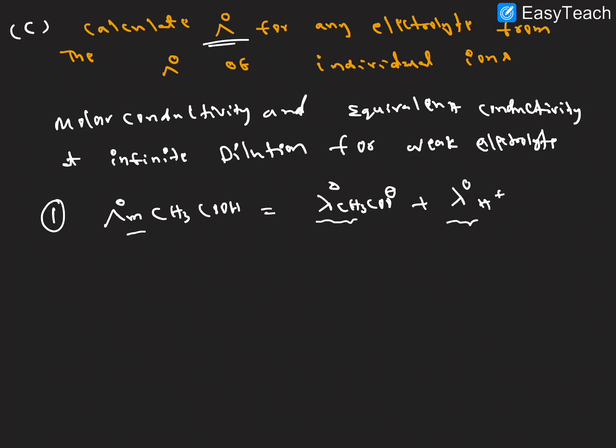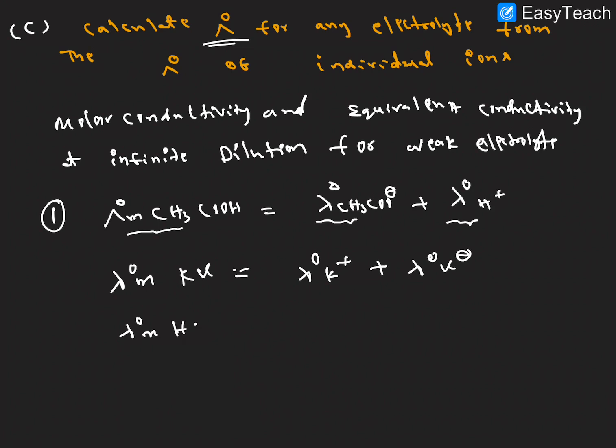Right? We can take one more example: the molar conductance of KCl is equal to lambda at infinity of the K plus ion plus lambda at infinity of the Cl minus ion.